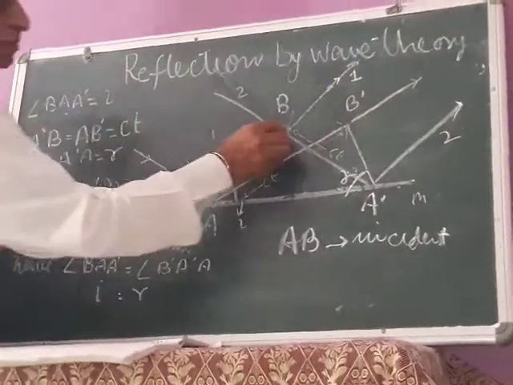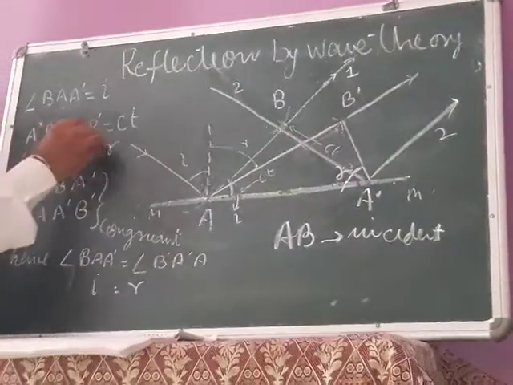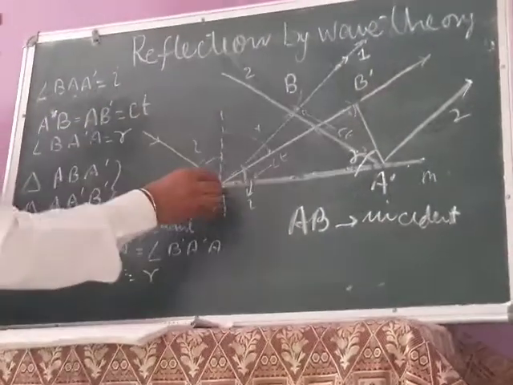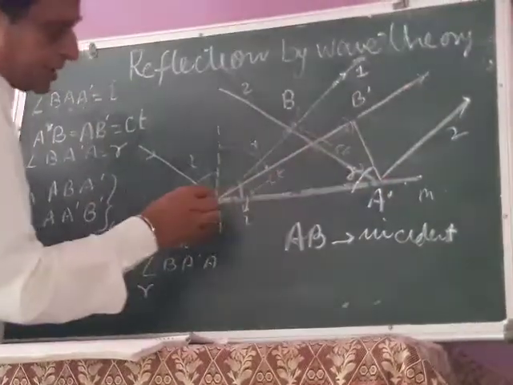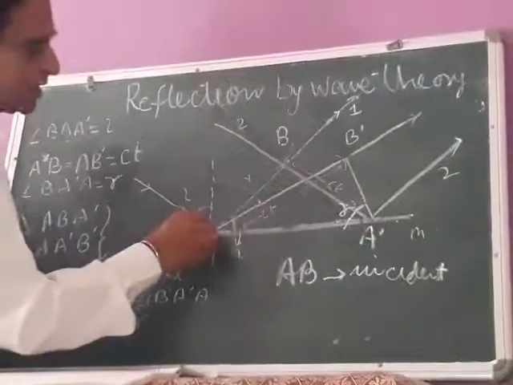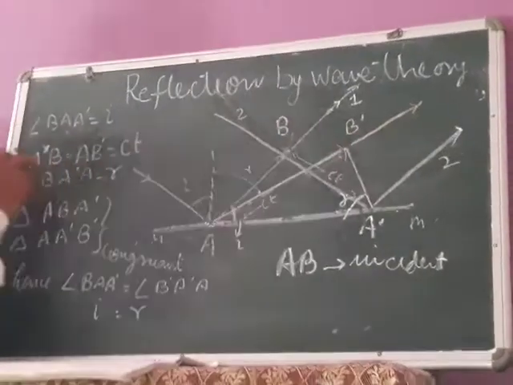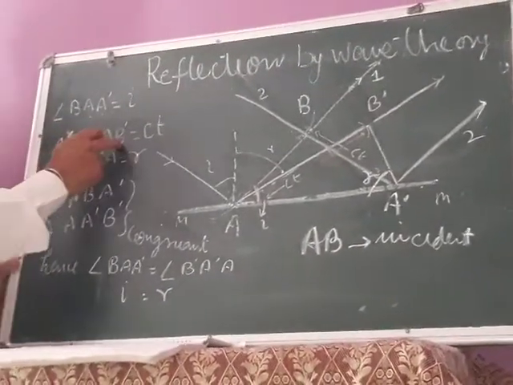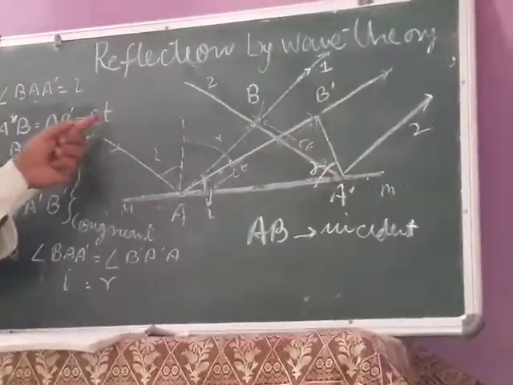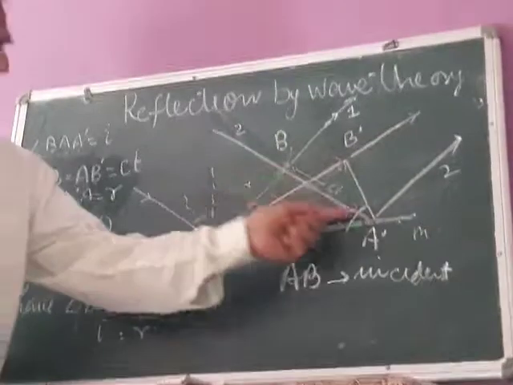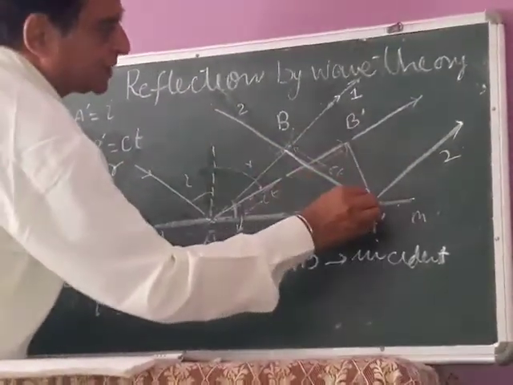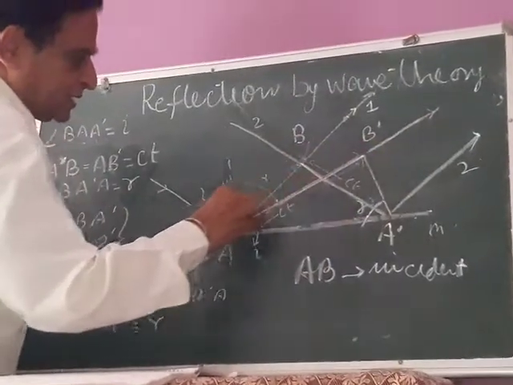See, this B to A dash is how much? B to A dash is the same as A to B dash. In the same time it will reach from here to here. Both are in the air, actually no medium change. This wave front will reflect and will reach at AB. So A dash B and AB dash are the same thing, and how much will it be? If c is the velocity of the light and t is the time taken to reach from B to A dash, then c into t is the length of this as well as this.